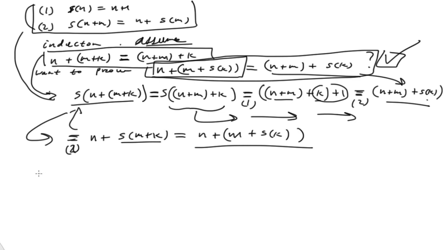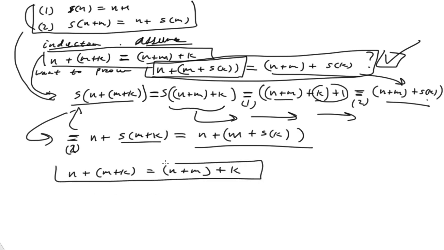So now we have the associative property. The associative property is true because it was true for k equals 1, and then any k after that is also true, which was the induction step that we just proved. It's true for all n, m, and k. Okay, so that looks good. Now let's go on. What we've proven is that n plus m plus k is equal to n plus m, quantity, plus k. The idea of the associative property is that if you have two additions to perform, it doesn't matter which addition you start from once you write it out. Okay, so that looks good.